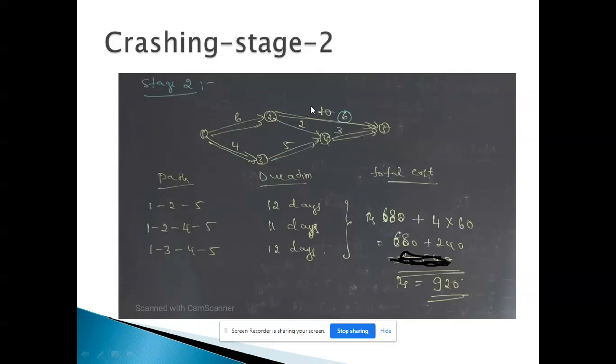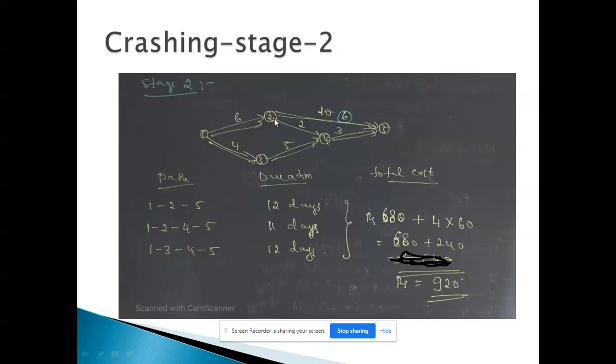So if I crash it for 4 days, that is 10 to 6, now the path duration will be, if we crash, already crashed 6 plus 12, 6 plus 2 plus 3 is 11, 4 plus 5 plus 3 is 12 days. Now here you can see 12 days and 12 days for two paths. That means here you got two critical paths.